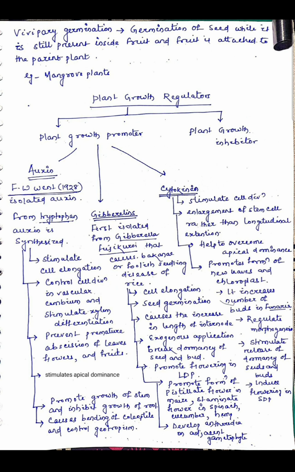High concentration of cytokinin also induces epinasty, that means downward curvature of leaves. Also, it increases the resistance of the plant to adverse conditions.